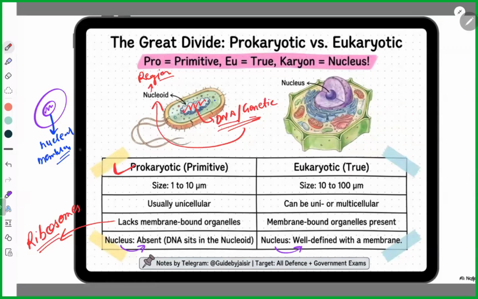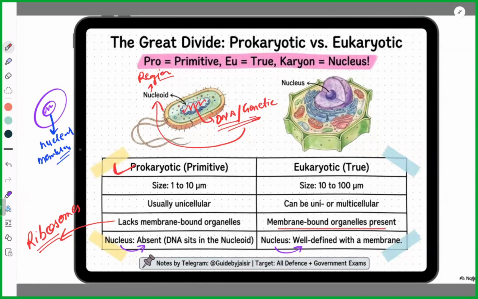Yes, sir. Okay. Now, in case of eukaryotic cells, membrane-bound organelles are present, like endoplasmic reticulum, Golgi apparatus, and mitochondria. These are the organelles present in eukaryotic cells, but prokaryotic cells do not contain any such organelles. Clear?